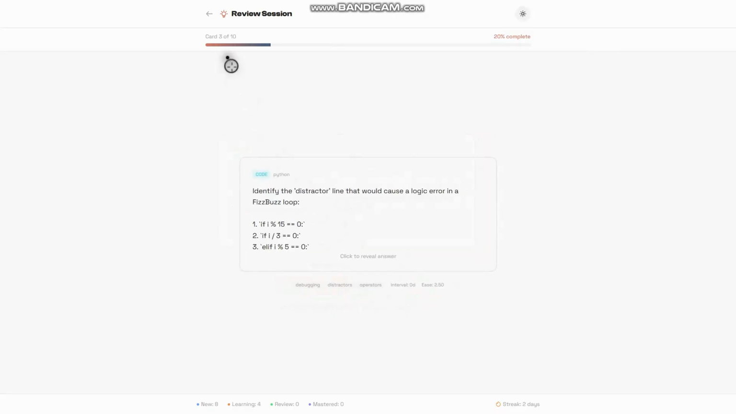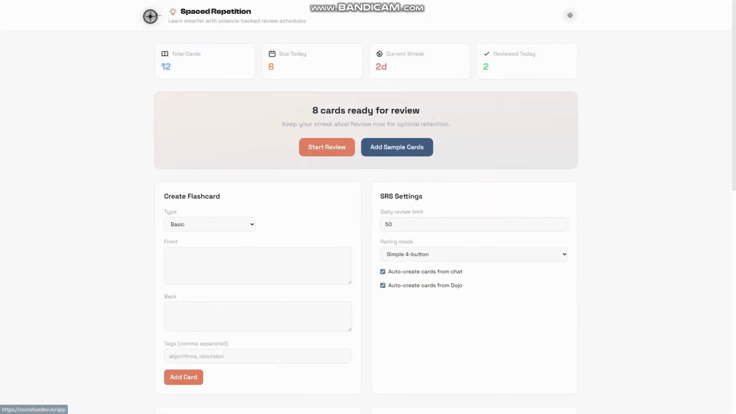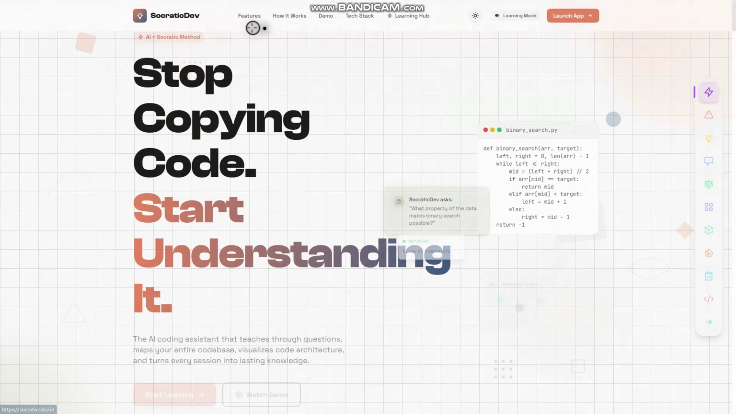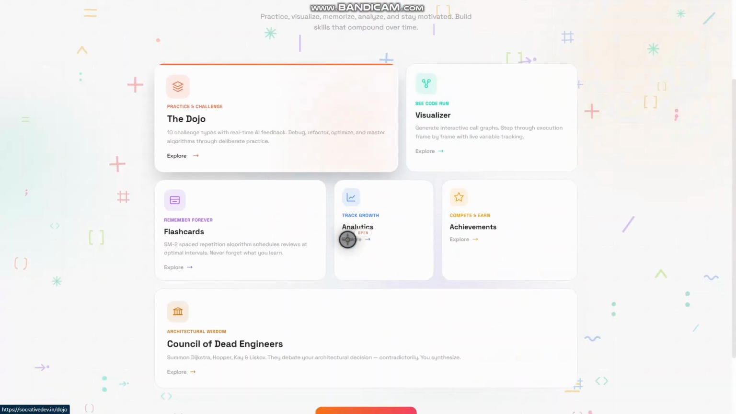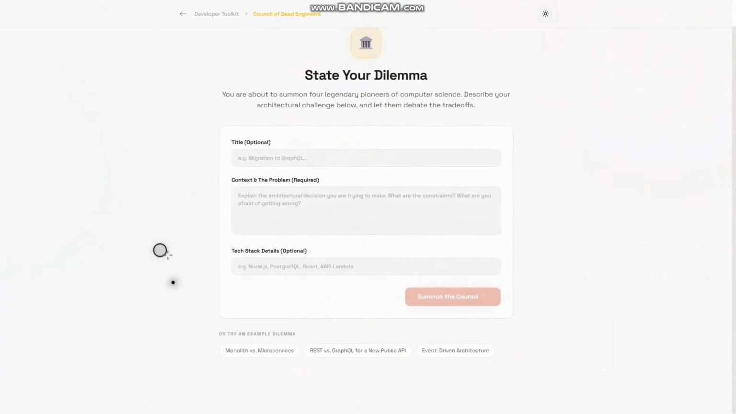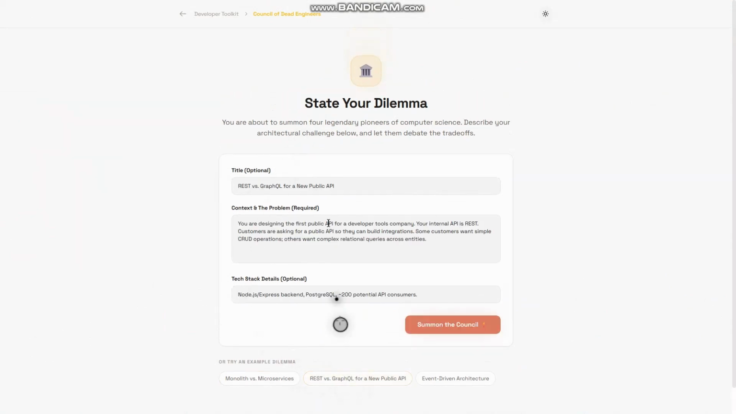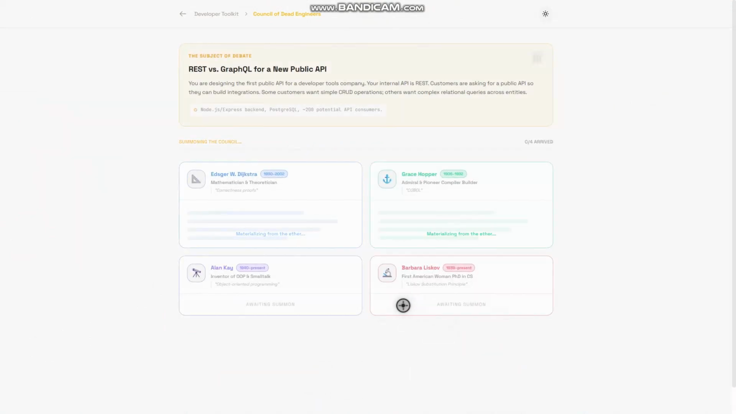Next up, we have the Council of Dead Engineers section. Now, everything so far has been about learning, but real developers face hard, immediate problems. Which architecture do I pick? Which trade-off is worth it? Which decision will haunt me in the next 6 months? For what you need fast, accurate, opinionated answers, not a tutorial.